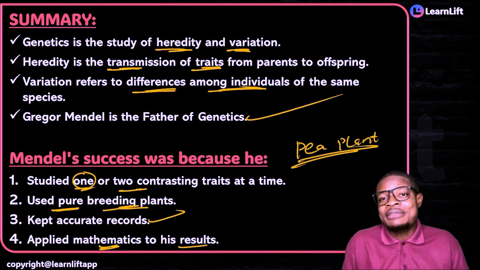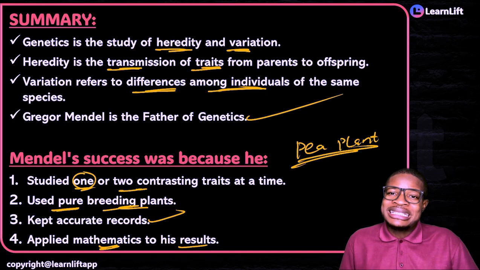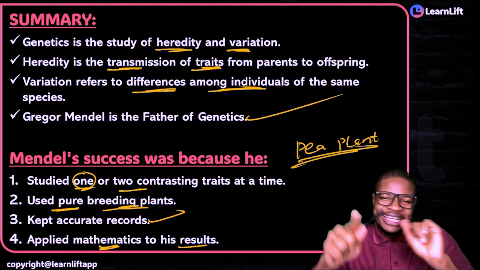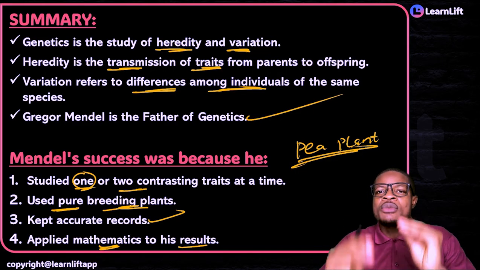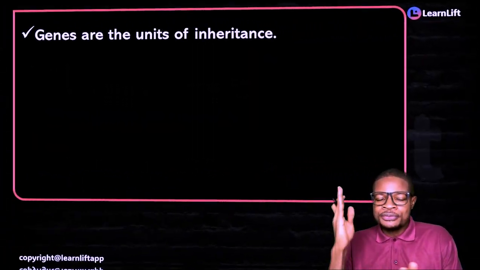He applied what? Mathematics, because while he was studying in the university, he studied mathematics alongside everything he studied. So he applied the mathematics he studied in his work. As a result of that, his experiments, his results, everything were very, very beautiful. If you understand this and you get it to the core.